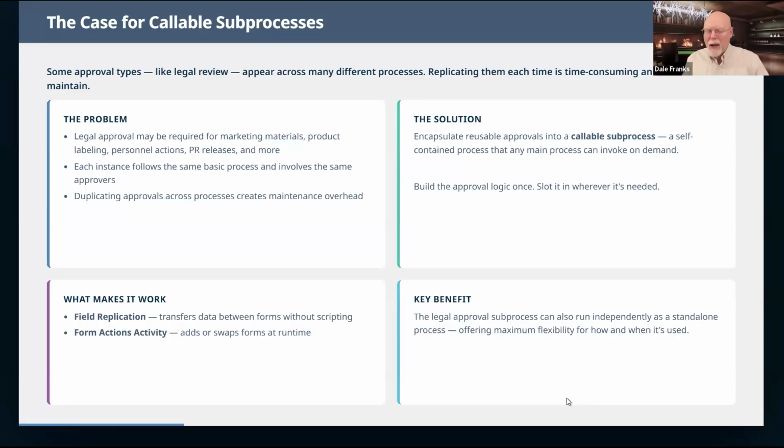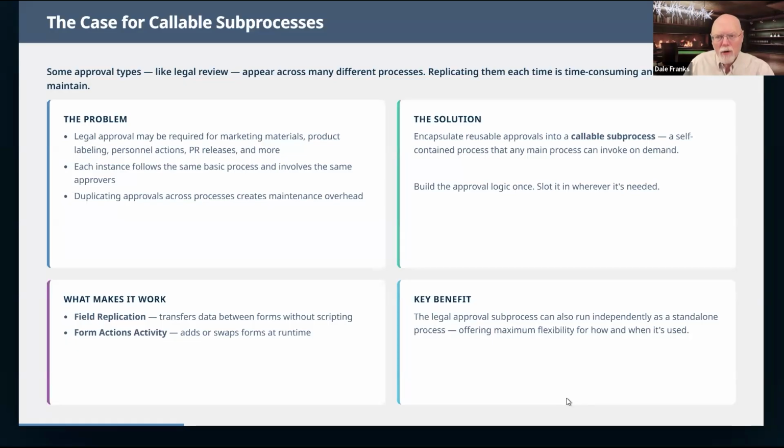Now, I should back up here and talk about how we're going to do this. There really are two ways to pull in a callable subprocess. We're going to go over the more formal way today, and we're going to build both our callable subprocess and a main process, and we're going to hook them together.